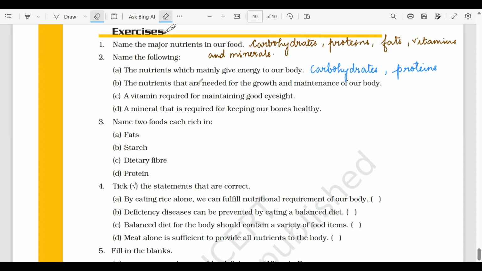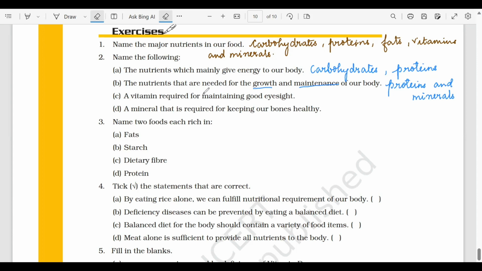Next is the nutrients that are needed for the growth and maintenance of a body. So for growth, हमारे body की growth के लिए हमें चाहिए proteins, and for the maintenance we need minerals. Okay, so your answer will be proteins and minerals. Okay, so don't use this add wala option, better we will write and. Okay, proteins and minerals. Let's move on to the third question.